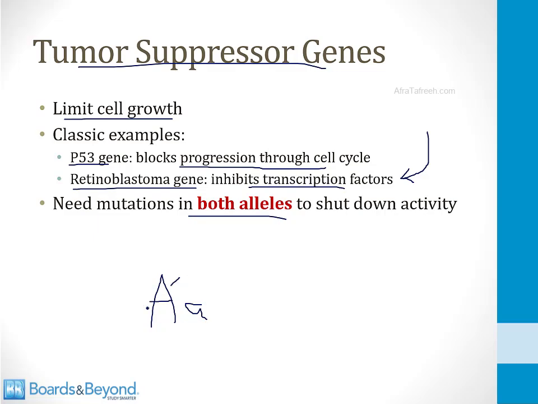If one allele, for example the big A, were mutated, the other allele could continue to produce the proteins of the tumor suppressor gene and the cell would not grow uncontrollably. There must be a mutation in both genes in order for the cell to become malignant.